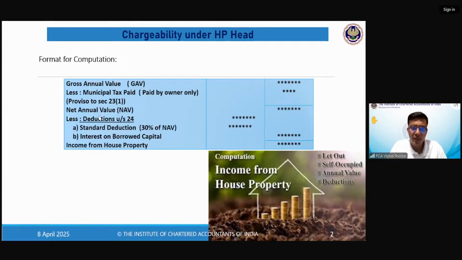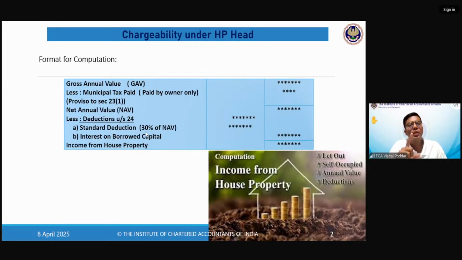You can call it the net rent. And from this, two deductions are allowed. Standard deduction. Now, this word you will find in multiple places in the entire act. In salaries, you had this. In your other sources, you will find this. So, what is a standard deduction? Standard deduction means where the deduction is fixed, irrespective of your actual expense. So when I'm saying standard deduction, I'm not asking you to go and check your actual expenses. Whether or not there is actual expense, you will have to compulsorily deduct this 30%.